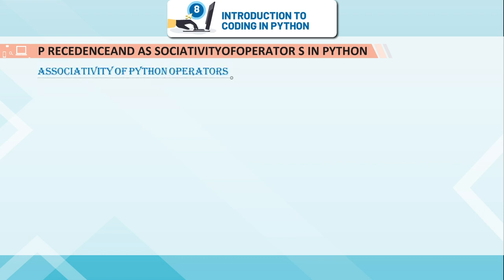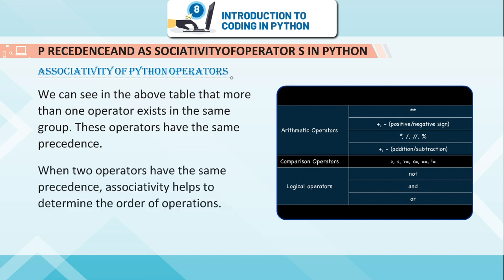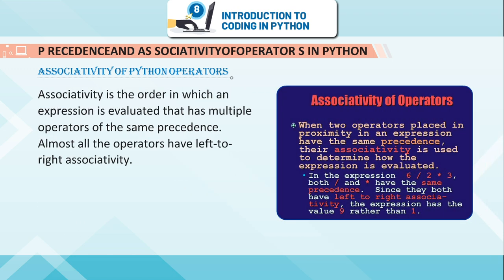Associativity of Python operators. We can see in the above table that more than one operator exists in the same group. These operators have the same precedence. When two operators have the same precedence, associativity helps to determine the order of operations. Associativity is the order in which an expression with multiple operators of the same precedence is evaluated.